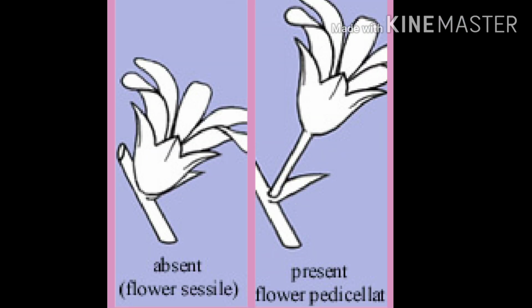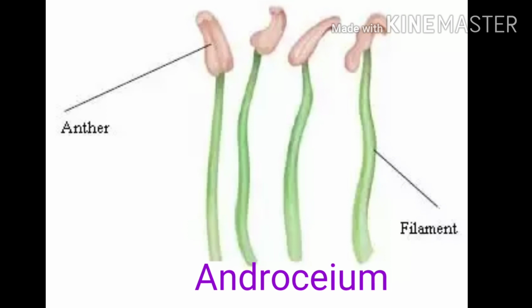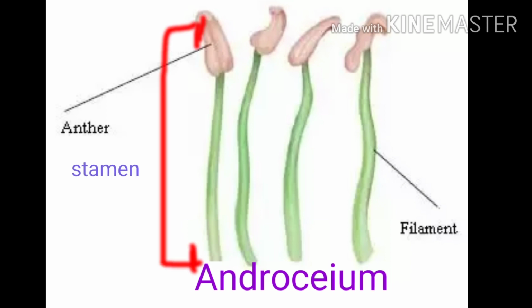Many flowers have a stalk for support, called the pedicel. Such flowers are called pedicellate, whereas flowers which lack the pedicel are called sessile. Androecium is the male whorl and its members are called stamens, which consist of filament and anther.